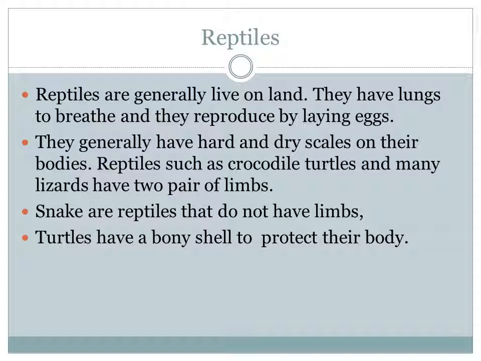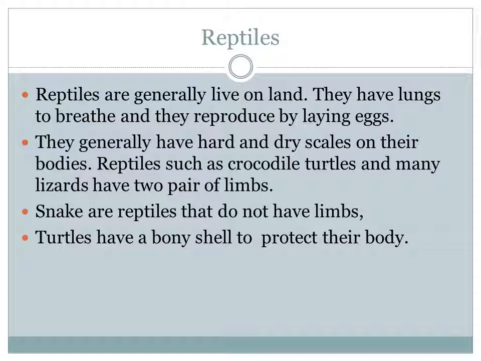They reproduce by laying eggs. Most amphibians move on land using two pairs of limbs, meaning they use their legs and hands. Examples of amphibians are newt and salamander.